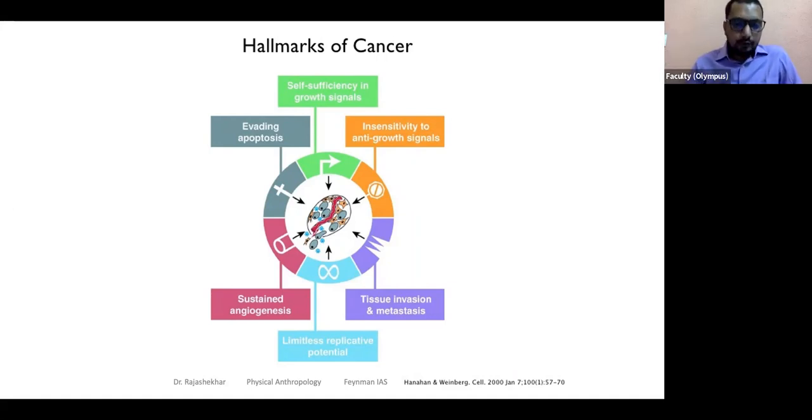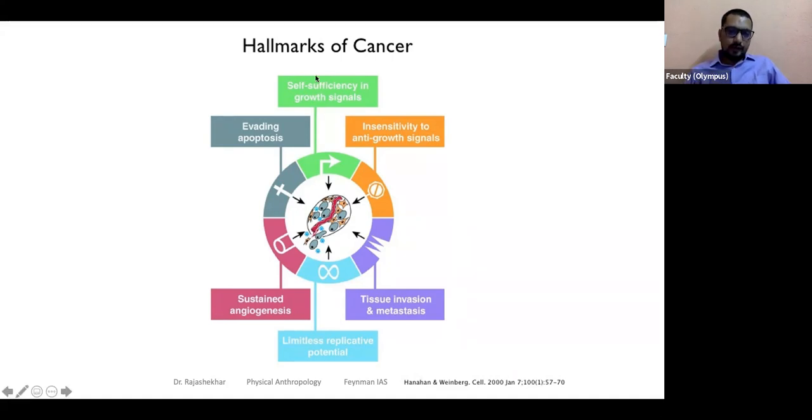Okay. There are a few hallmarks of cancer, meaning a few features that you see that cancerous cells have, but normal cells don't. I think nowadays they have added so many points to this, but traditionally this is what we used to learn about: six hallmarks of cancer. What does it do?